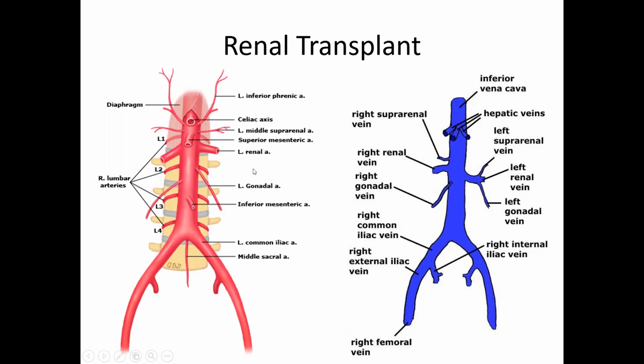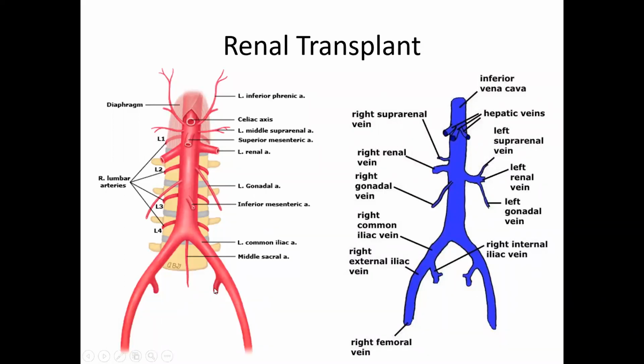What you can do is, if you are taking the left kidney, place it in the right pelvis. If you are taking the right kidney, place it in the left side of the pelvis. So what happens is you are turning the kidney. The posterior relation becomes the anterior relation. You are flipping the kidney horizontally and placing it on that side of the pelvis. Automatically, the ureter is most anterior. It can be easily anastomosed with the bladder.